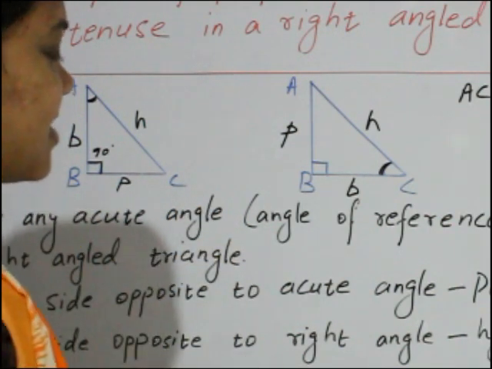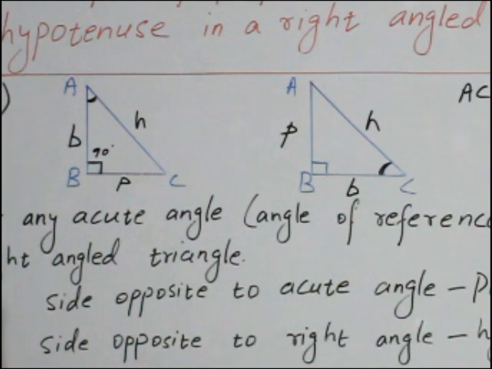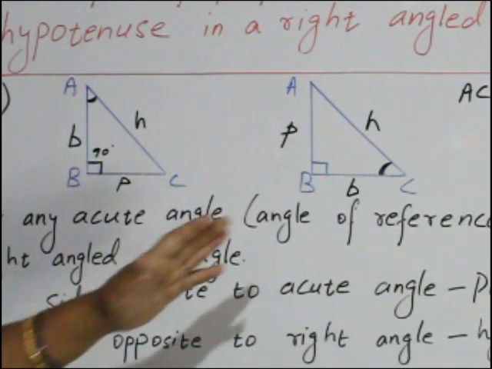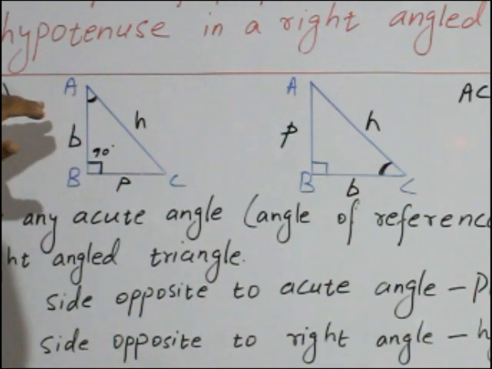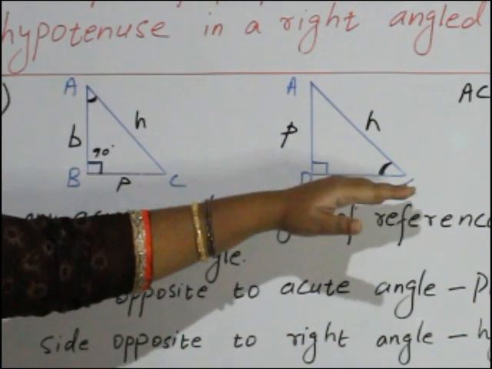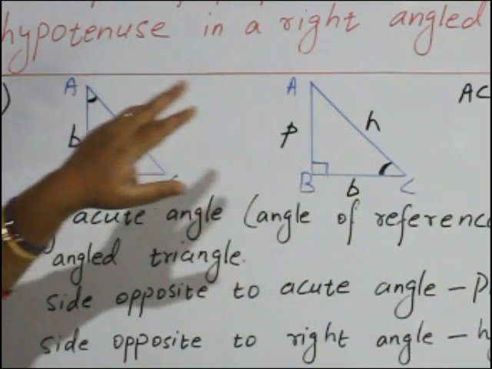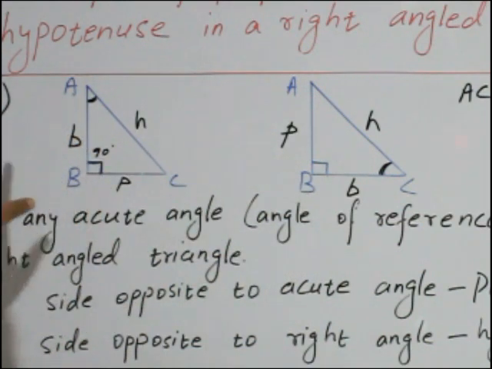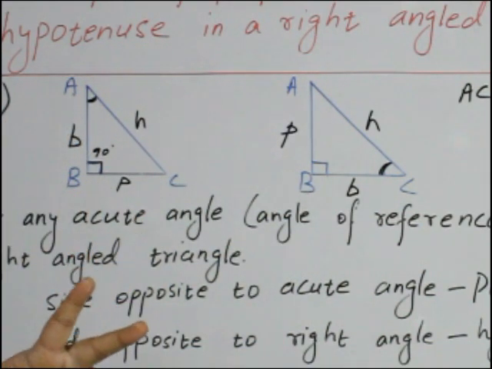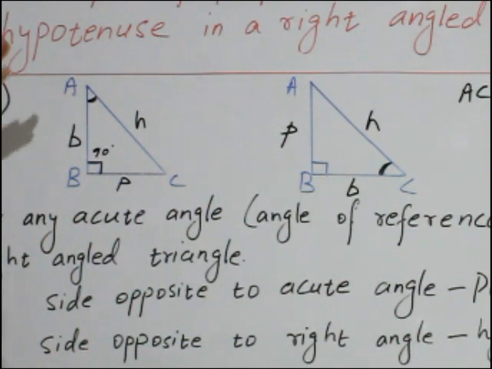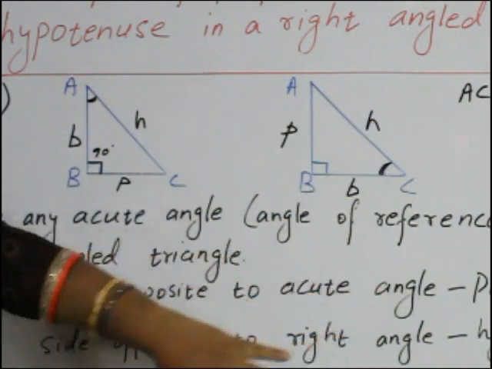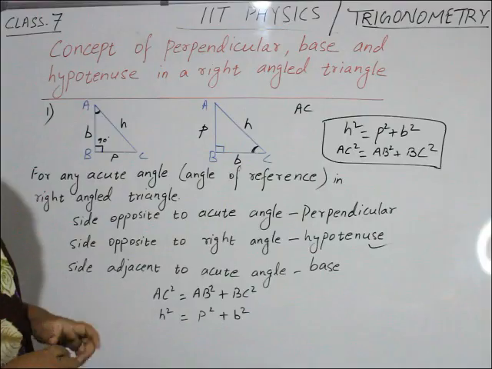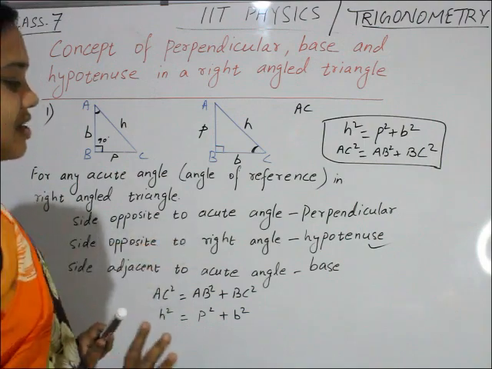But you will say both triangles are the same. Of course the triangle is the same, but something is different. What is different? The angle of reference. Here the angle of reference is angle A, here it is angle C. In a right angle triangle, two acute angles are there. Here we consider angle A as the angle of reference, here angle C.